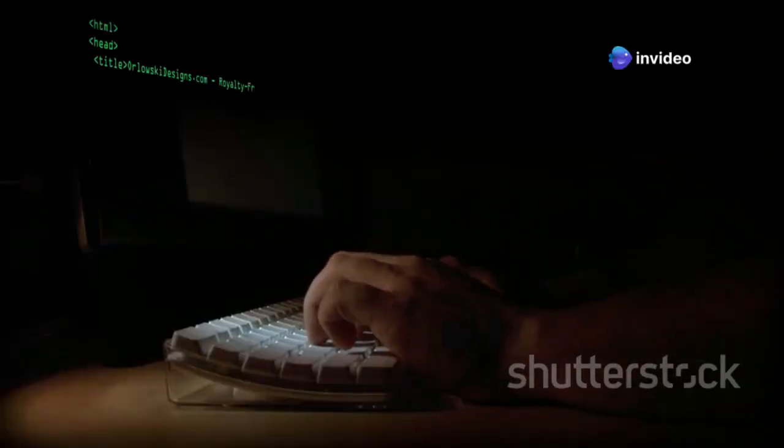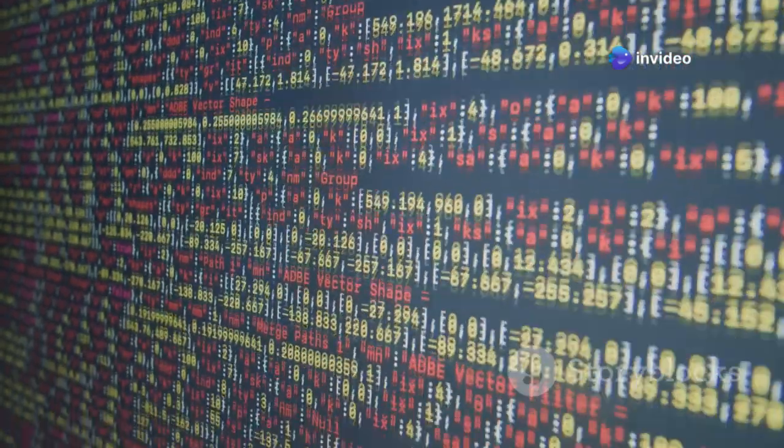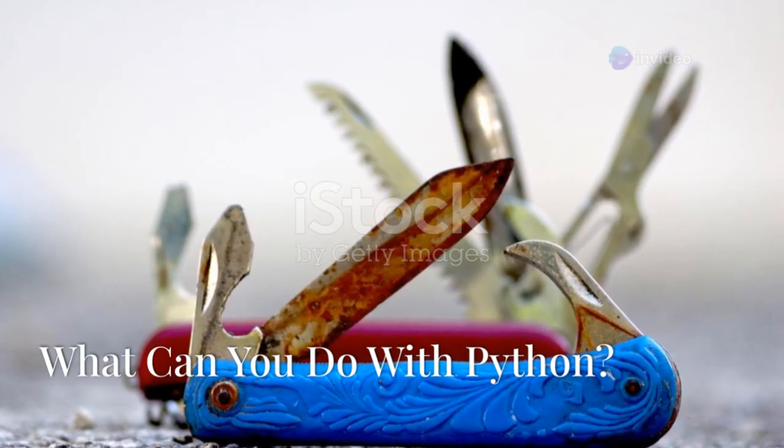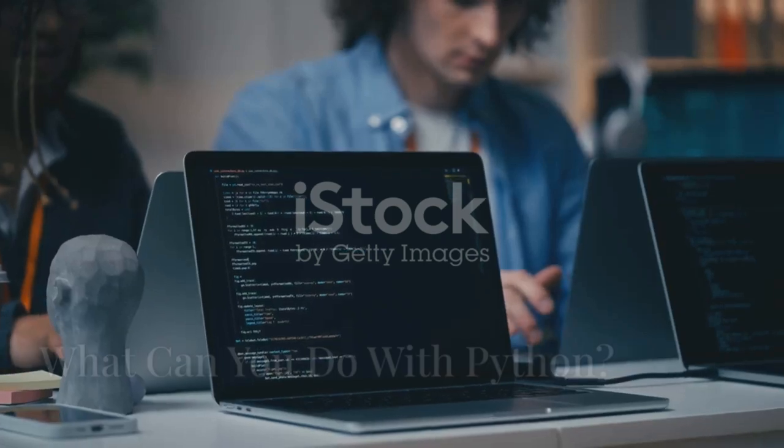Are you ready to start coding? Let's learn the basics of Python. Python is like a Swiss Army knife for programmers. You can use it for almost anything.